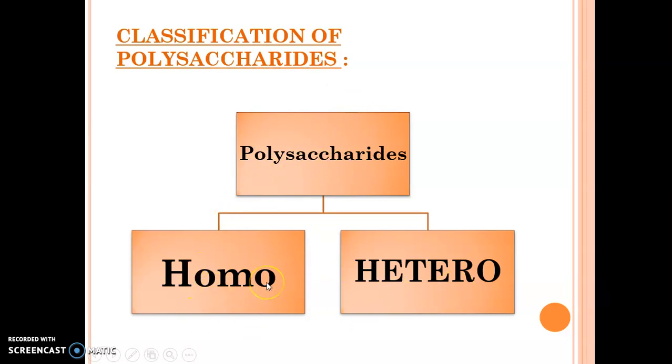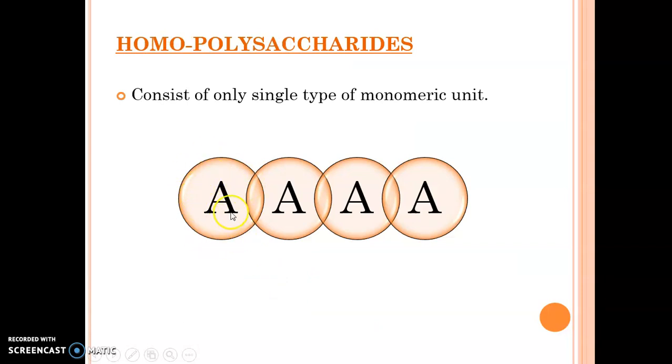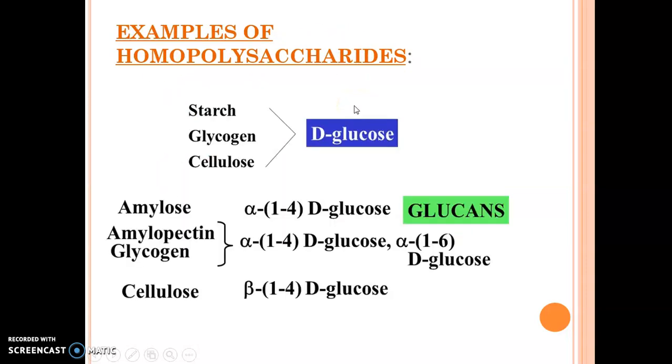Now what is homo? Homo means the same molecule. If A is glucose and glucose is joined 100 times, only a single type of sugar is joined 100 times or 200 times or 500 times, that is a homopolysaccharide. Under homopolysaccharides we have examples of starch, glycogen and cellulose, because all three are composed of D-glucose, glucose sugar only. Structures we are going to do in detail, but you must know the examples now of what comes under homopolysaccharide. These sugars are known as glucans, right?